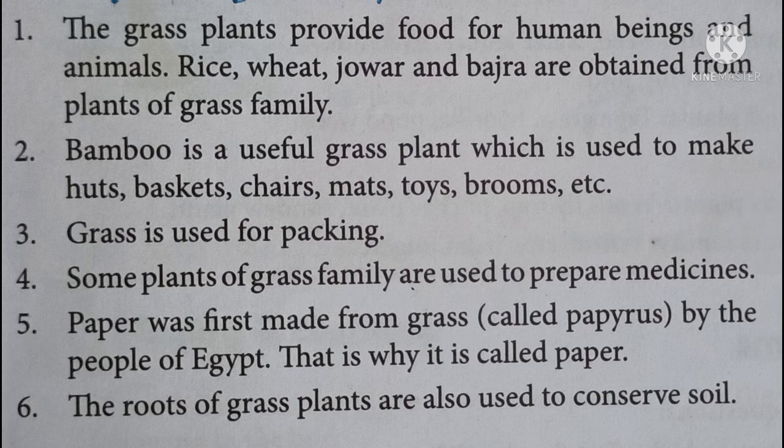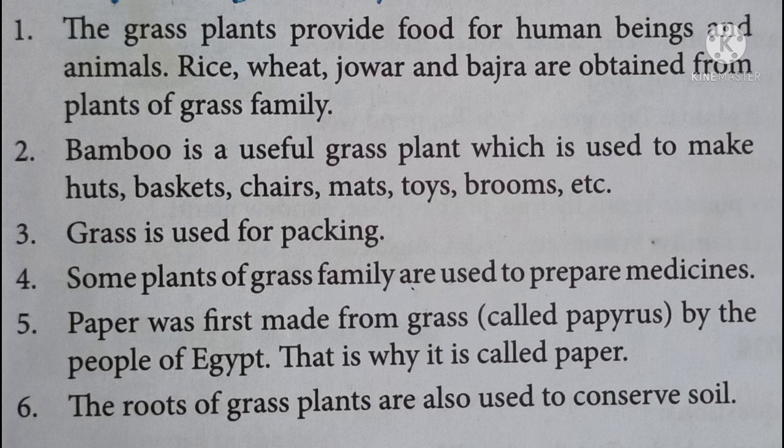Everything is made by the bamboo, and the bamboo belongs to a grass family. Grass is used for packing. So you have seen the glass materials, they are packed with grass to protect them.